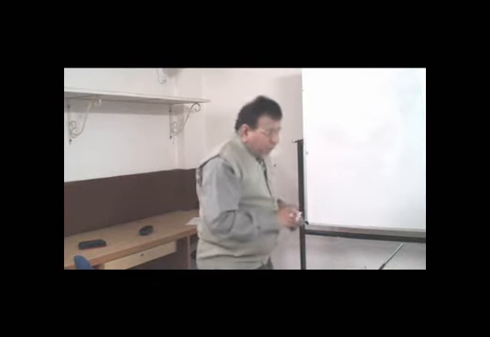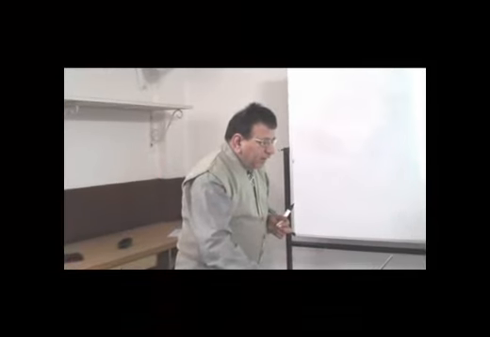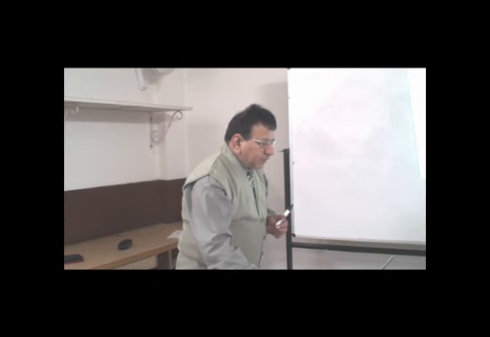Then the capital gain in the case of a non-resident assessee, the capital gain on the transfer of bonus shares, when you get bonus shares and you transfer them, how that capital gain would be calculated, and the capital gain on the transfer of right shares and the conversion of debentures into shares. So these are some of the cases. We'll calculate the capital gain in our subsequent discussions.